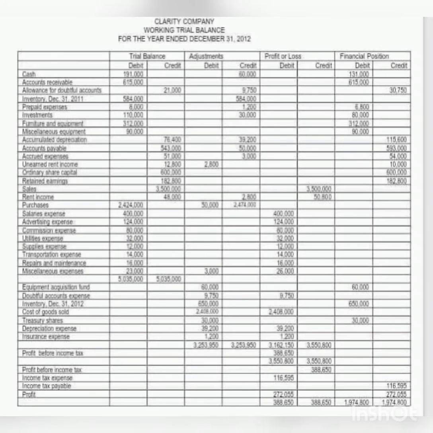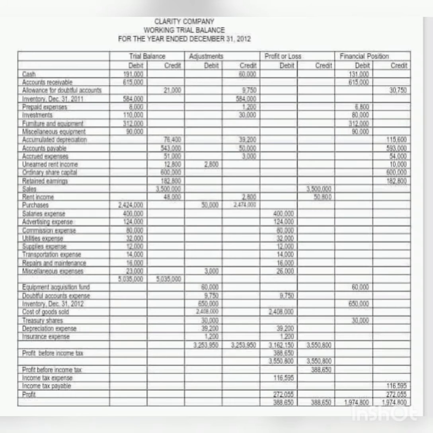On the other hand, the profit or loss column starts with sales, excluding purchases, equipment acquisition fund, inventory, and treasury shares. Combine trial balance and adjustments, like grant income, 48,000 credit under trial balance plus 2,800 credit also in the adjustments. Therefore, in the profit or loss column, grant income amounts to 50,800.